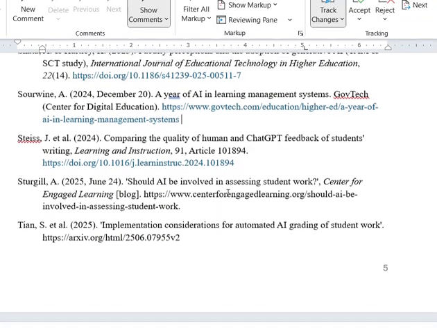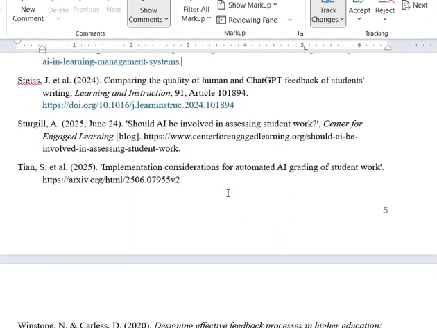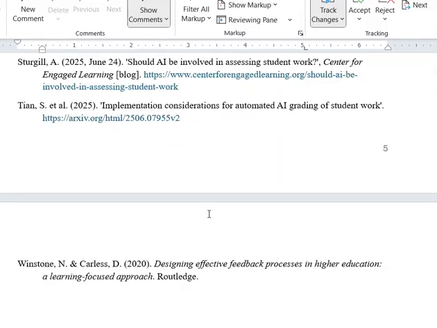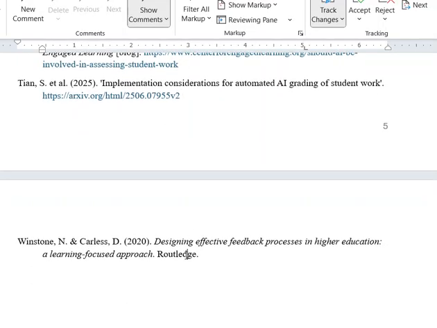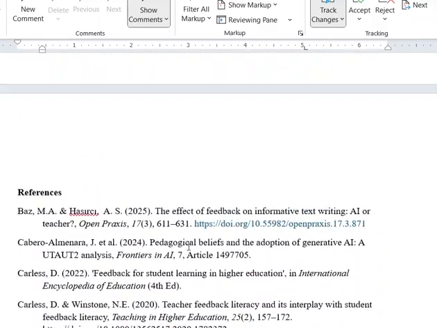Same thing here, the DOI, and I'm just trying to see what else I have to add to this. This is also a link, no period after here. So that should just move into a link. It turns blue, and then that's a link. You don't put the location of the publication anymore, just the actual publisher. And so, yeah, those are just a few quick comments about references.